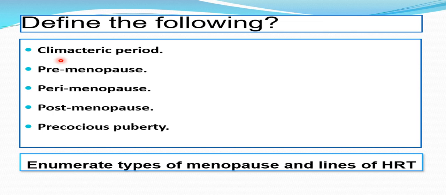Precocious puberty, do you remember? Yes, we know puberty starts from 9 up to 14 years. So precocious puberty means occurrence of puberty before the age of 9 years, 8 years, 7 years, and so on.